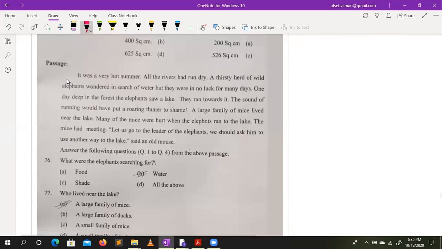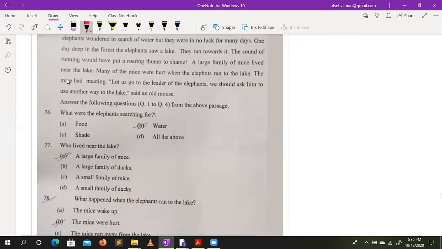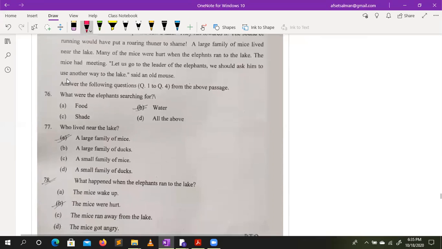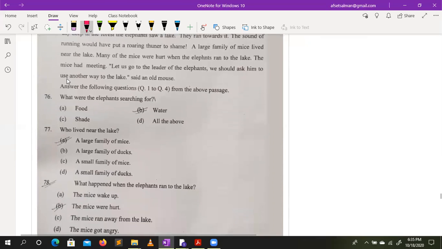Now coming to passage, you can read very carefully. It was a very hot summer. All the given rivers had run dry. A thirsty herd of wild elephant wandered in search of water. So you can read very carefully and have a look at the option.